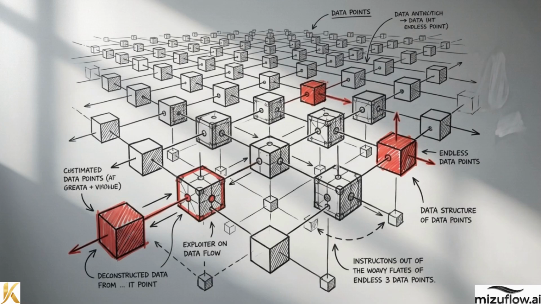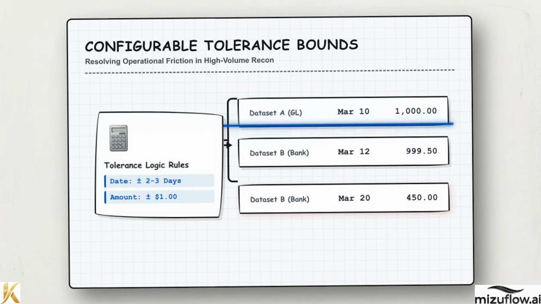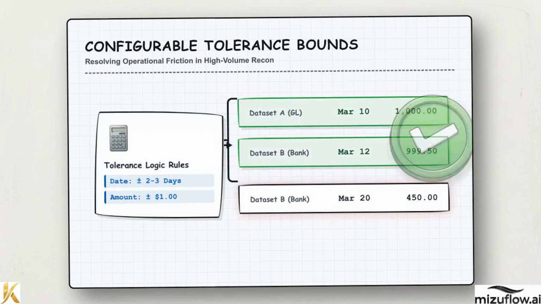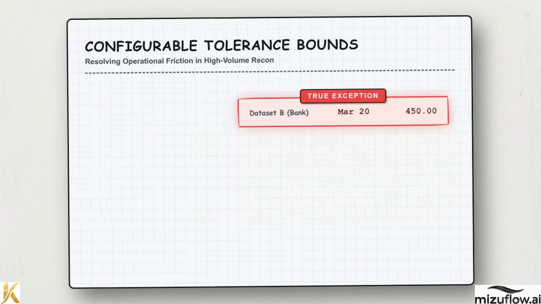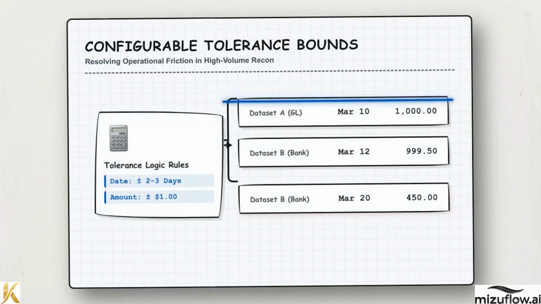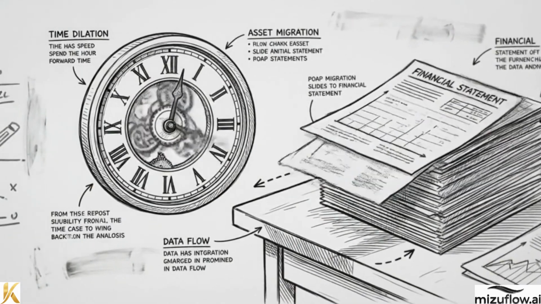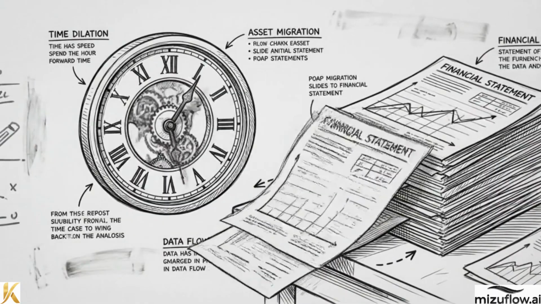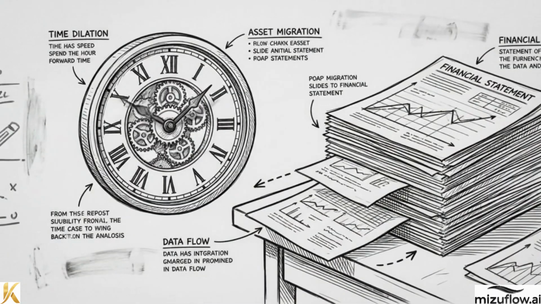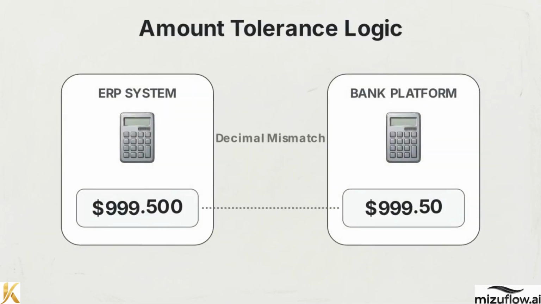When processing large-scale datasets, statistically, exact matching is impossible. Operational friction guarantees that data points will drift. To resolve these expected discrepancies mathematically, we introduce configurable tolerance bounds. In this case study, we apply specific parameters: a date tolerance of plus or minus 2 to 3 days, and an amount tolerance of plus or minus $1. This logic addresses real-world accounting realities, primarily structural timing differences, like standard bank settlement delays that cause dates to misalign. Meanwhile, the amount tolerance resolves systemic rounding errors generated when two disparate software systems calculate decimals differently.